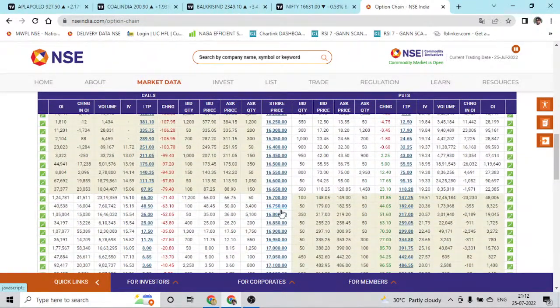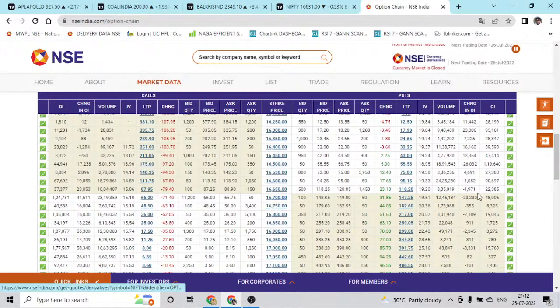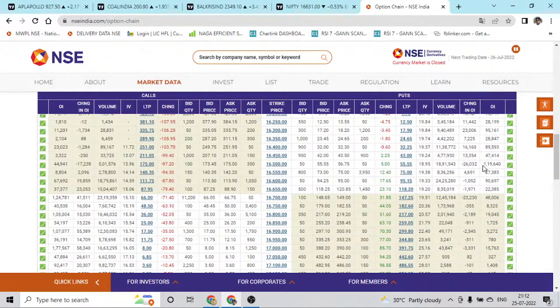So we closed at 16,631 and we have enough resistance at 16,700. We have 1,24,000 contracts at the 16,700 call option, and in the downside we have good support at 16,500 and a decent support at 16,600. So if this is getting broken, then we can expect 16,500 tomorrow itself.